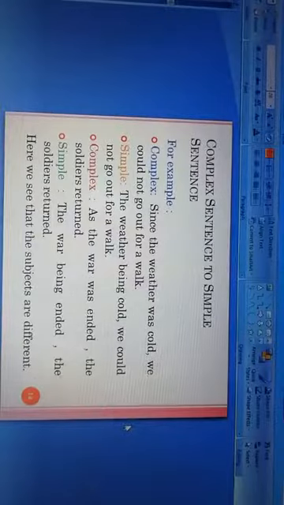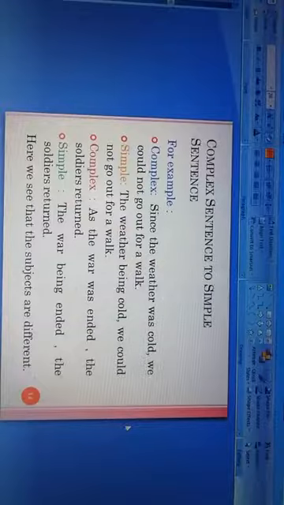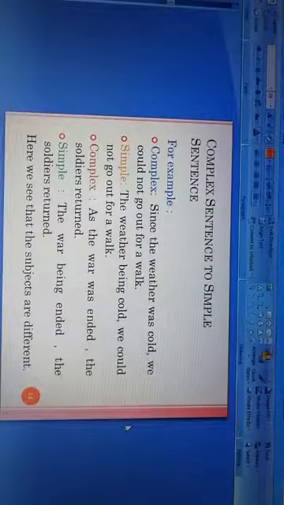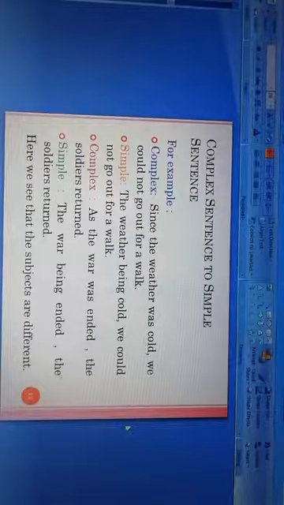Here the verb was is the be verb, so be plus ing, the weather being, and the remaining part, cold, and then we use a comma, and next we write the main clause, we could not go out for a walk. So finally the simple sentence will be, the weather being cold, we could not go out for a walk.